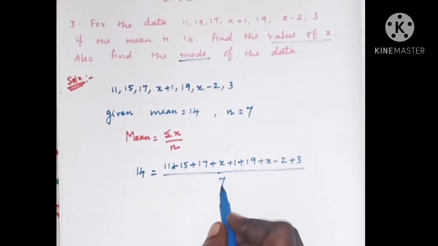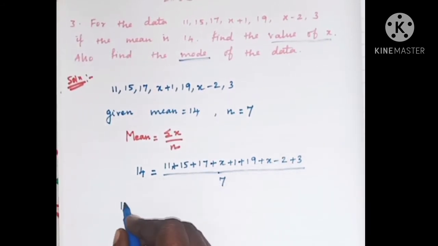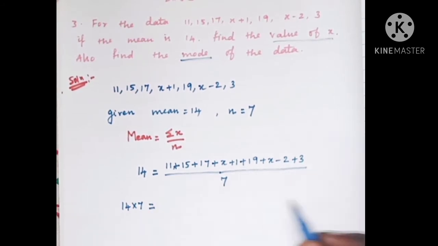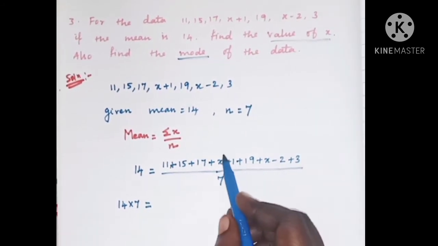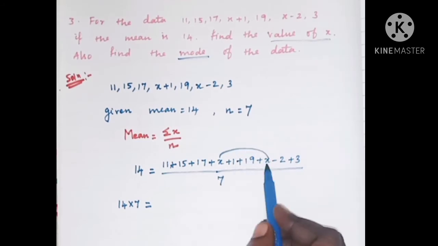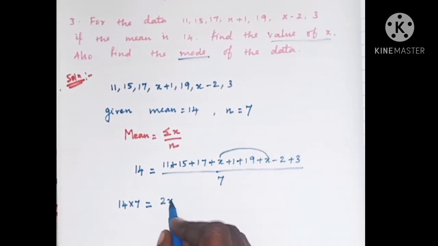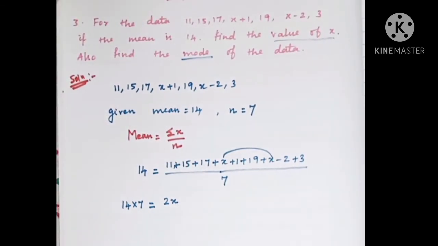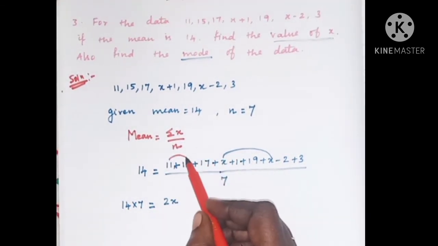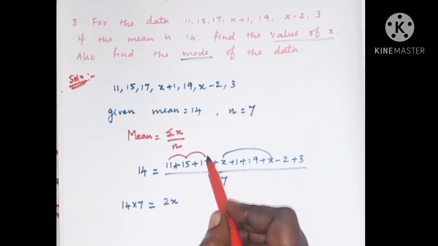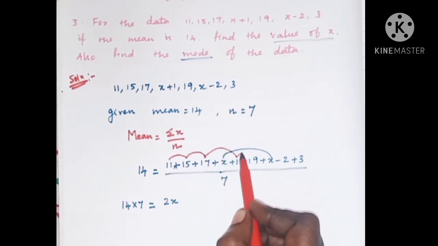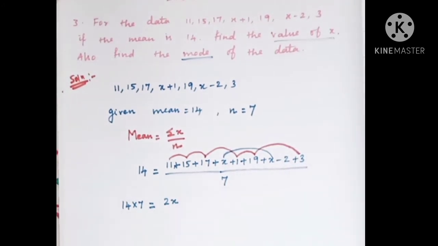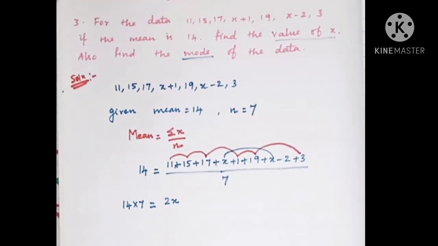Now take this 7 to the left hand side, it will become multiplication. 14 into 7 is equal to, you have to add the like terms. So x plus x is 2x. When adding the other constants, 11 plus 15 plus 17 plus 1 plus 19 and then plus 3, you have to add all these numbers.